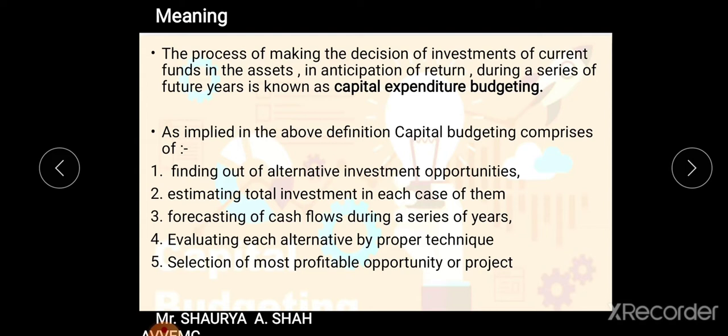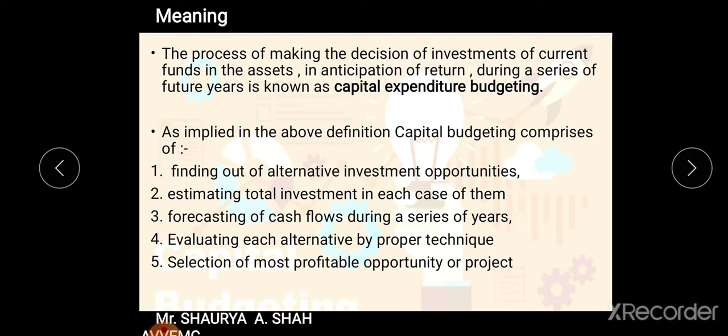Now, when you understand the definition, the following 5 points you need to remember for it. The very first thing, finding out alternative investment opportunities. When you start your process of capital budgeting, the very first thing you need to do is to find out the best alternative. So out of various options, suppose I want to invest in some factory, so I will take around 4-5 alternatives of factory decisions: where I would locate my plant, which plant will be most beneficial to me, which type of machinery to be invested in, what will be the costing, what will be the return on investment. So I will decide, students, 4 to 5 alternatives first of all.